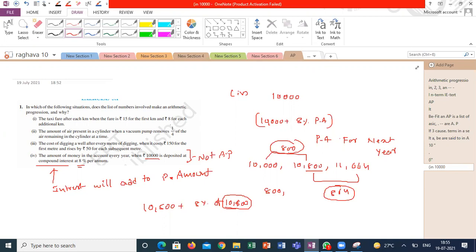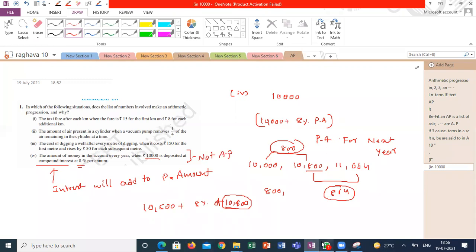If you are giving the numbers, it is very simple. Just take the difference between two consecutive numbers, 3 sets or 4 sets, and check. All the differences must be the same, then I can say this is in arithmetic progression. If not, this is not in arithmetic progression. Am I right? Guys, am I right or wrong? Yes, sir. You're right.